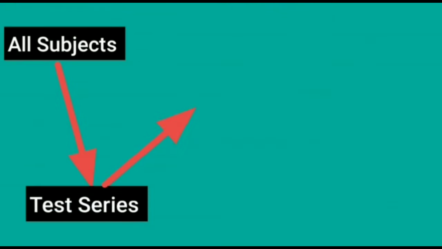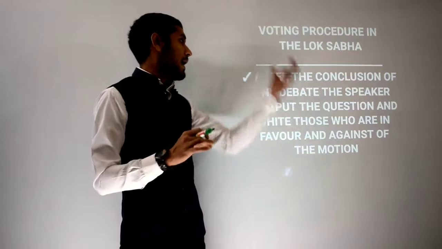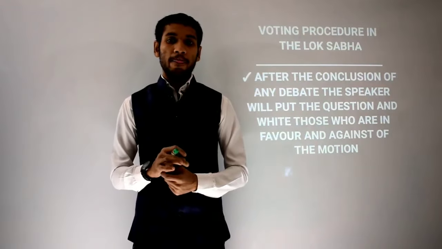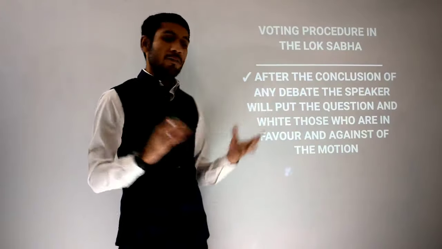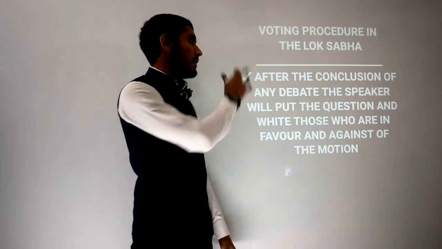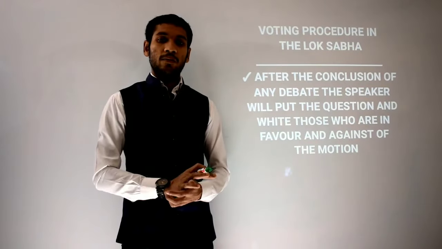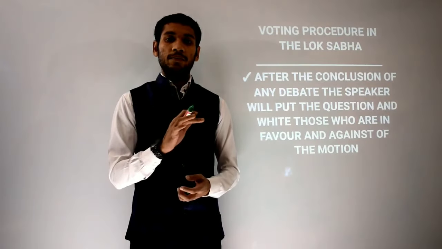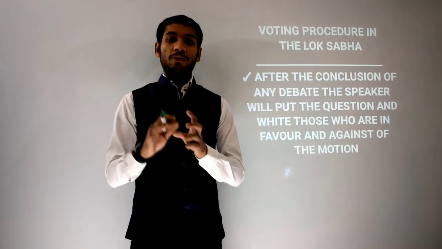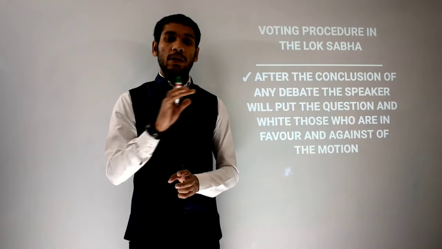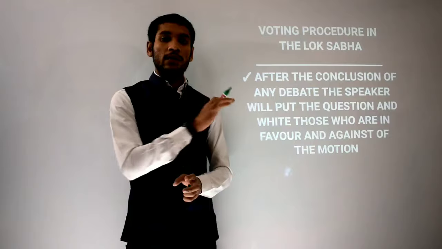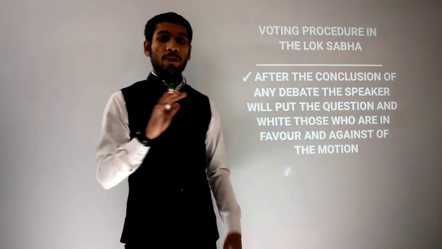Since I am talking about Lok Sabha, the procedure is almost the same for Rajya Sabha too. So if you get the whole thing about Lok Sabha, automatically you will cover Rajya Sabha too. Whenever any bill wants to become an act, that bill will be tabled in either Lok Sabha or Rajya Sabha. Here I am taking the example of Lok Sabha.